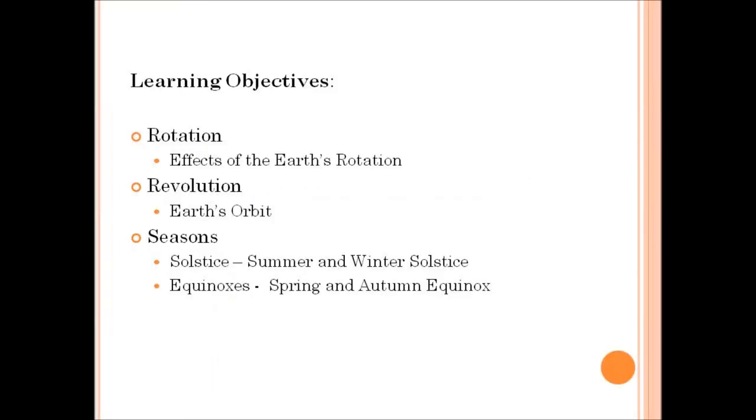In the previous lesson in geography, we studied the globe, which is the miniature model of the Earth. And in this lesson, we will study the various movements of the Earth. Now let us look into the learning objectives. In this lesson, we will study the rotation of the Earth and the revolution of the Earth. And we will also study the seasons, which include the solstice and the equinoxes.